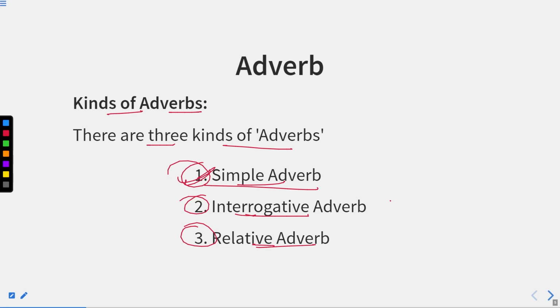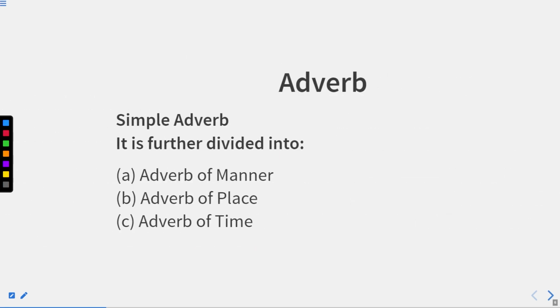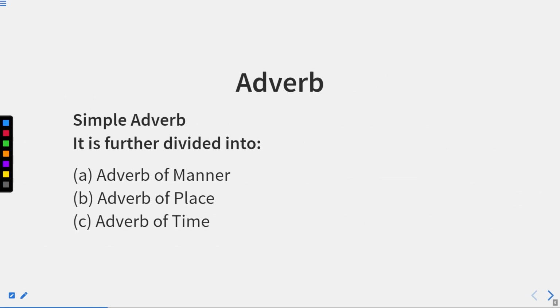Now first of all, let us discuss simple adverbs. What are the simple adverbs? The simple adverb is further divided into six parts. First is adverb of manner. Manner shows the way in which an action takes place. For example, if I say she writes beautifully.